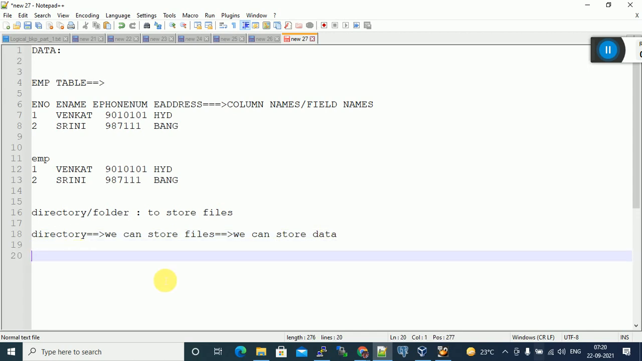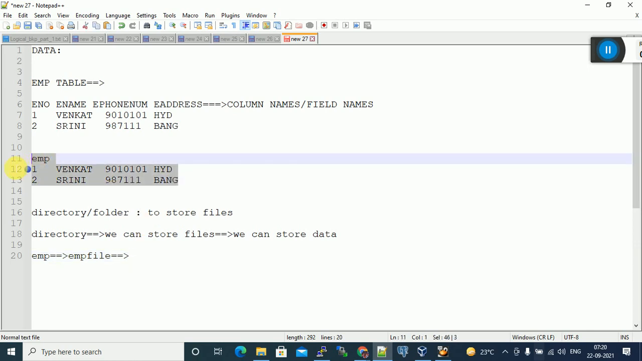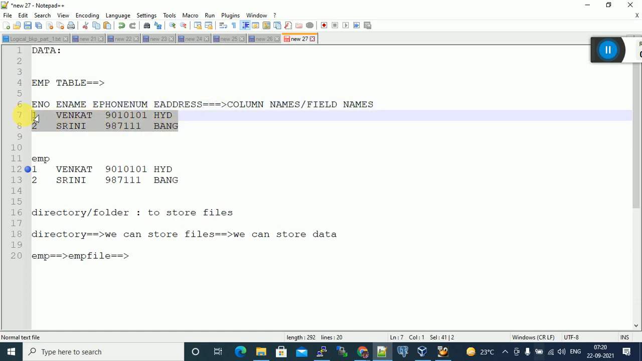If we create a directory, suppose I created a directory called emp directory. Inside emp I can store a file, emp file. Inside the file I can store data. Data means information: employee number, employee name, employee phone number. These are the columns, the information about the employee table. Data means information. We can store this data in a file, and we can store multiple files inside a directory.